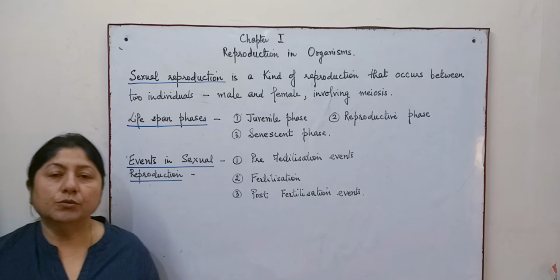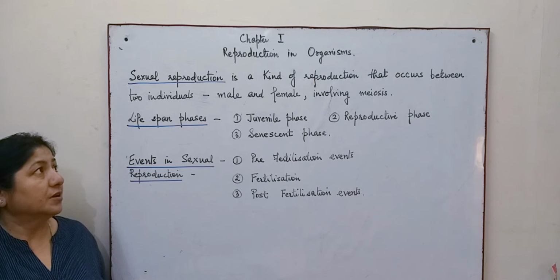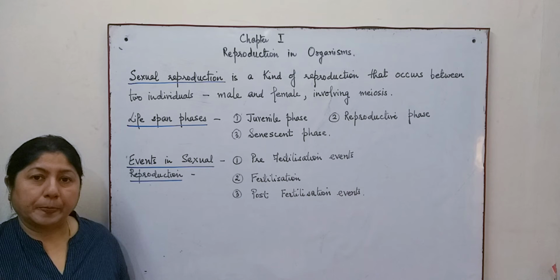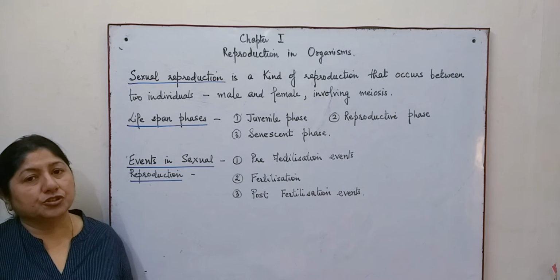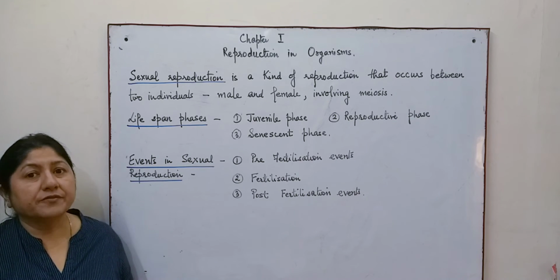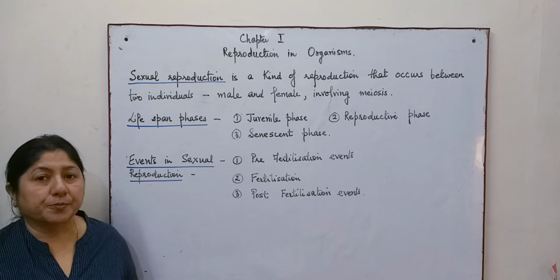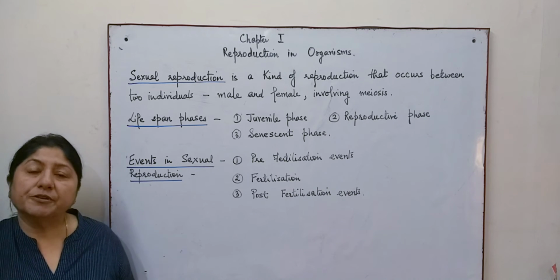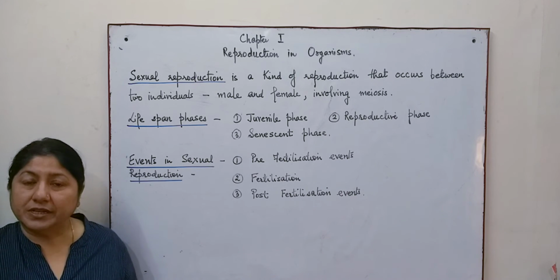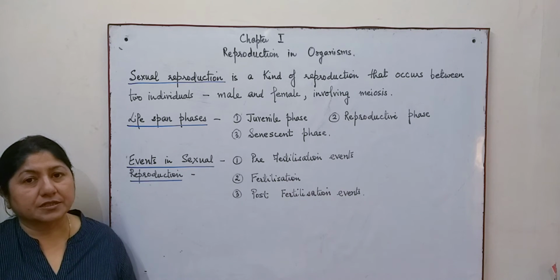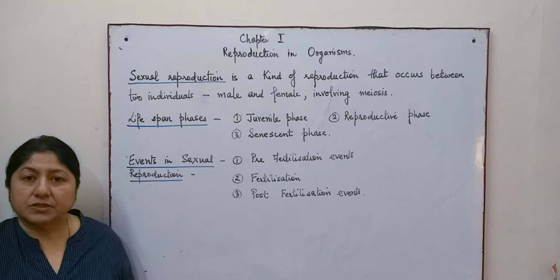In this video, we'll be talking about reproduction in organisms. This is in continuation of the previous video in which we have discussed various methods of asexual reproduction. Sexual reproduction is actually the fusion of the male and the female gametes which are formed as a result of